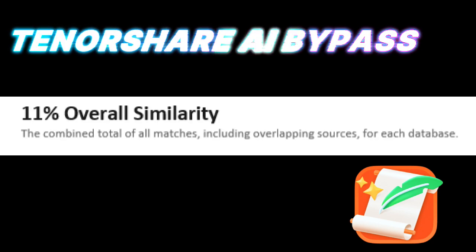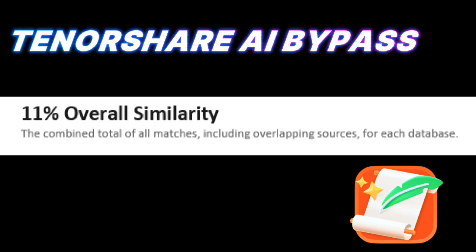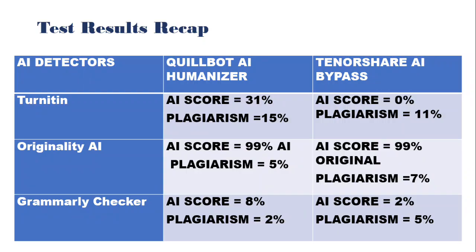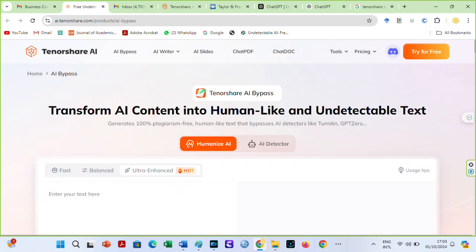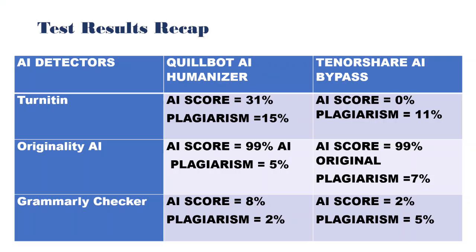As we conclude, here is a summary of all tests. If you want to confidently remove plagiarism and still have 0% AI score on Turnitin and other checkers, use Tenorshare AI. Tenorshare AI bypass outperforms Quillbot when it comes to removing AI detection, especially with tools like Originality AI and Turnitin. It also does a better job of eliminating plagiarism without sounding robotic.